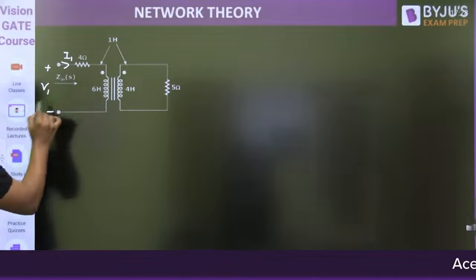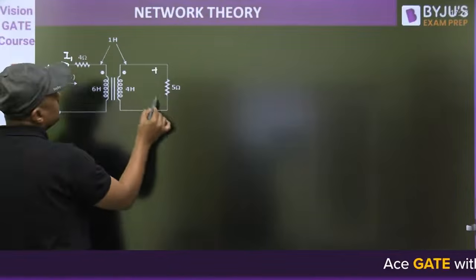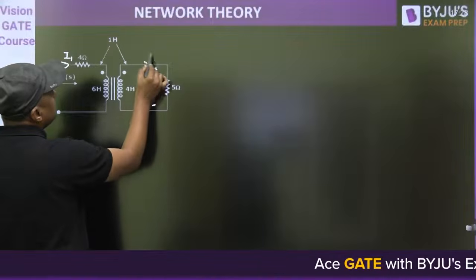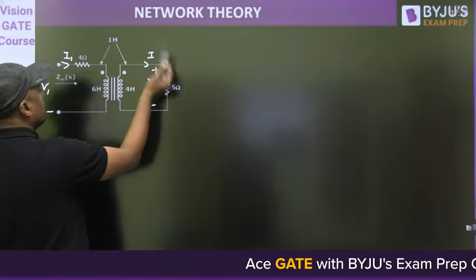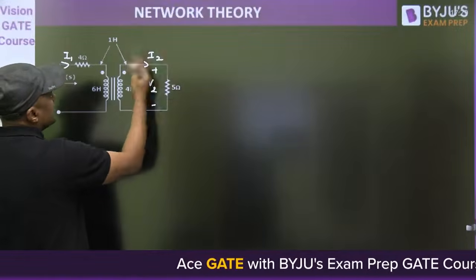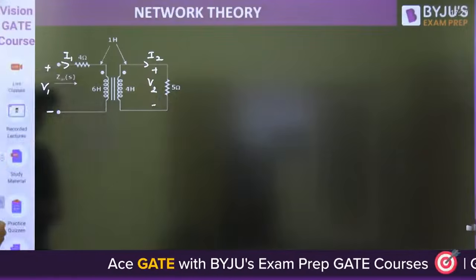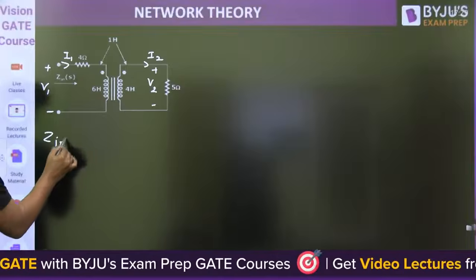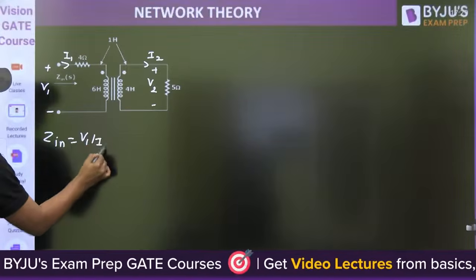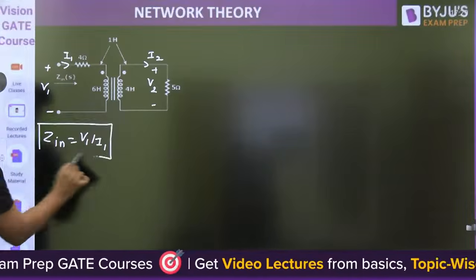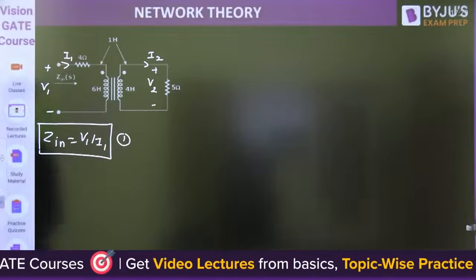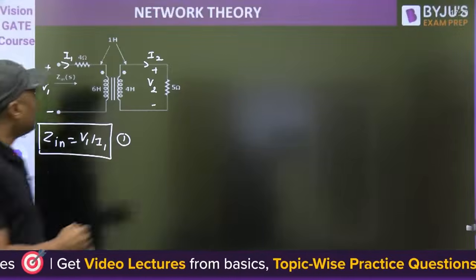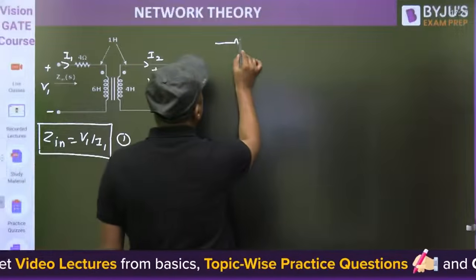This is V2 and this is I2. You can choose any direction for I1 or I2. Now, Z input is equal to V1 upon I1. Then you can draw the equivalent circuit of this.